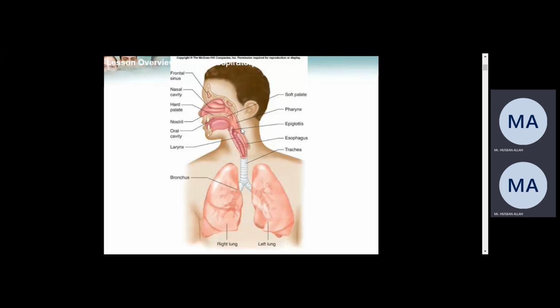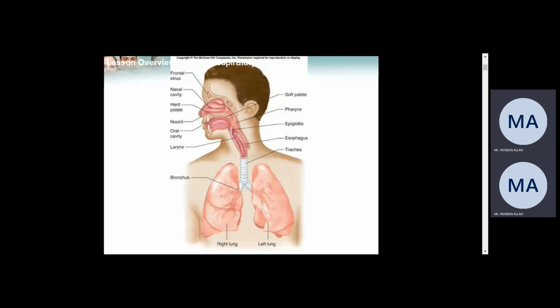Which is called the pharynx part. And then after the pharynx, it will come to the next part, which is called what? Which is called the larynx, right? And then to the trachea or tracheals, or we can say bronchioles. The trachea, tracheals, or we can say the bronchioles.